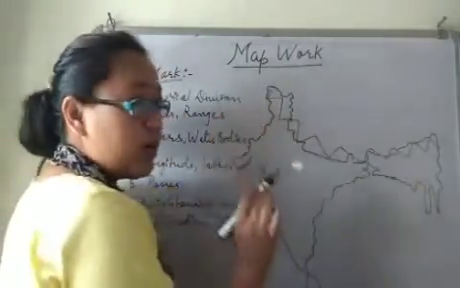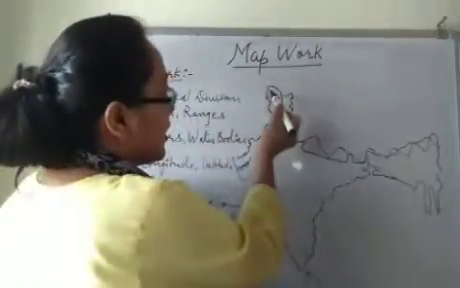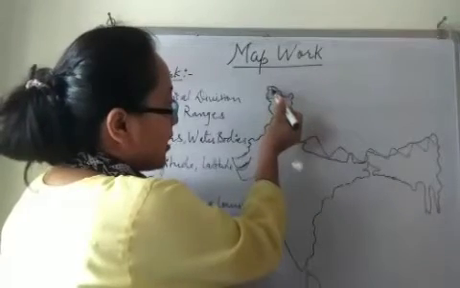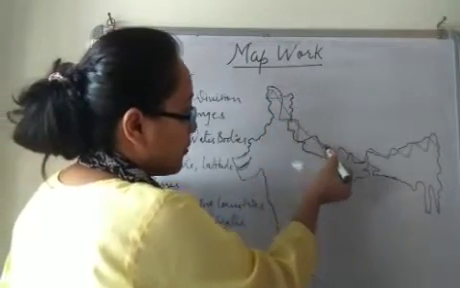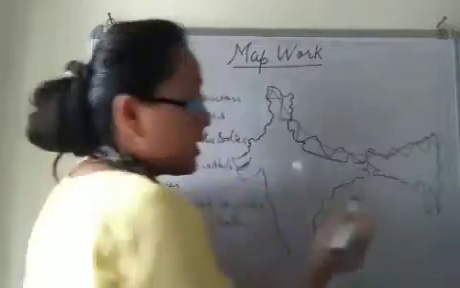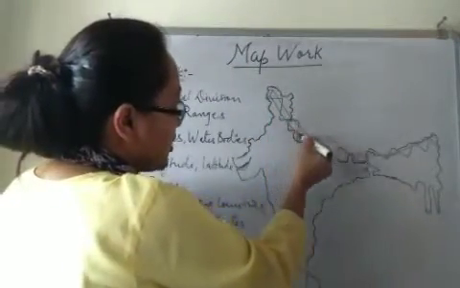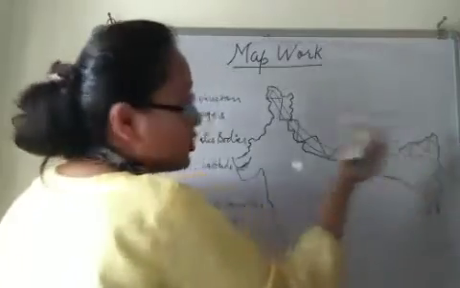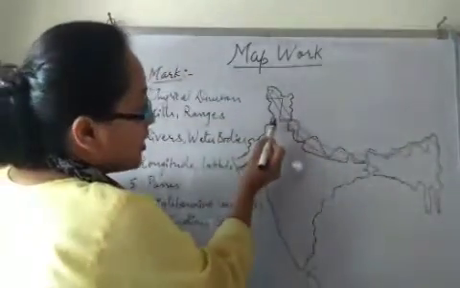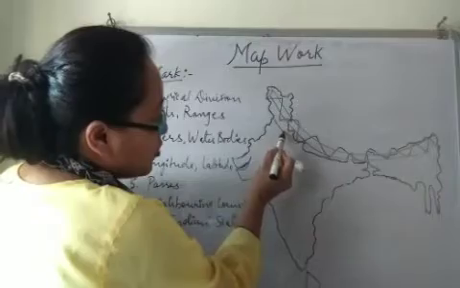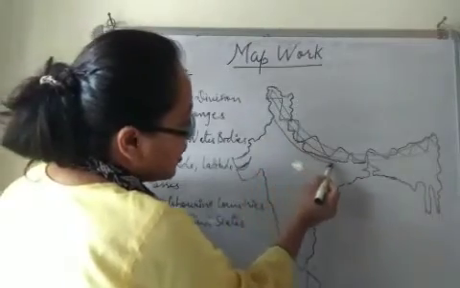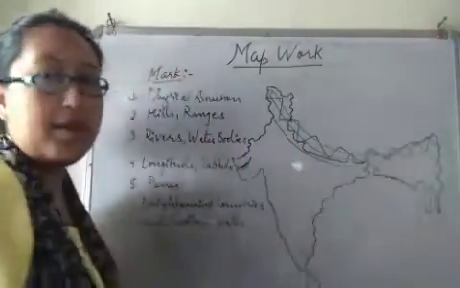So if you are going to mark Himadri, you are going to mark like this, Himadri, right? Then the second parallel range is Himachal. So you are going to mark like this. And the third one is Shivalik. Shivalik is the foothill of Himalaya. So you are going to mark like this, Shivalik, right?